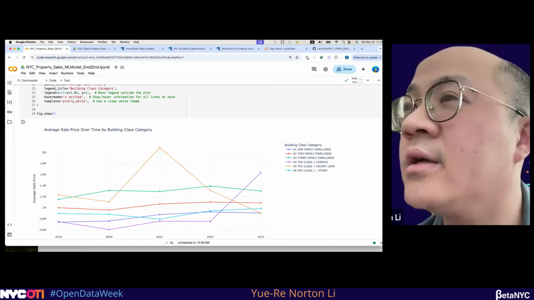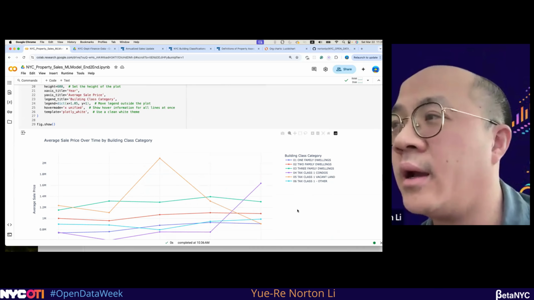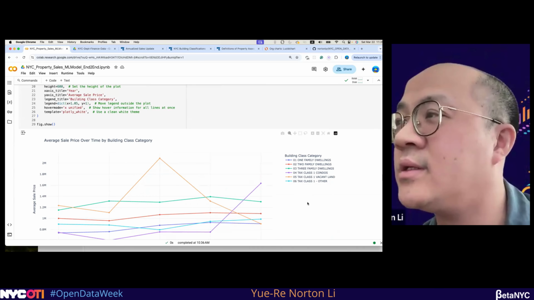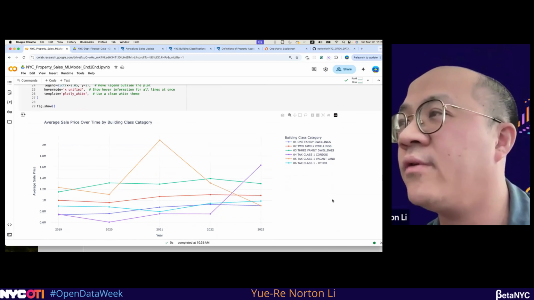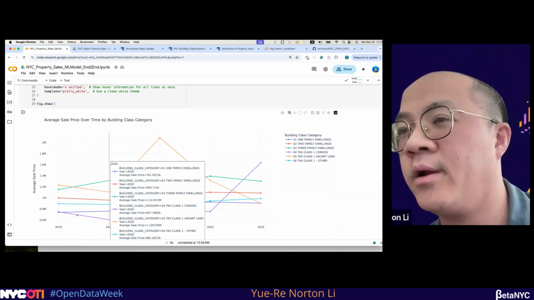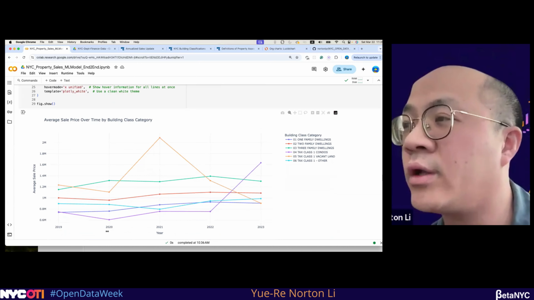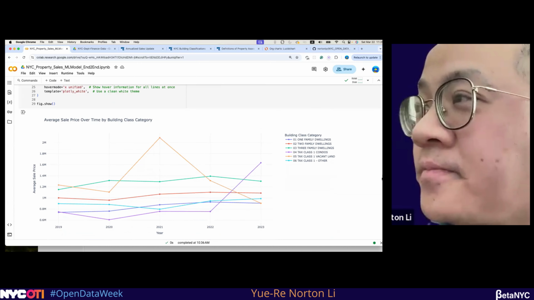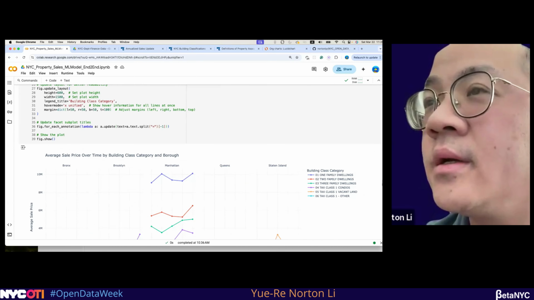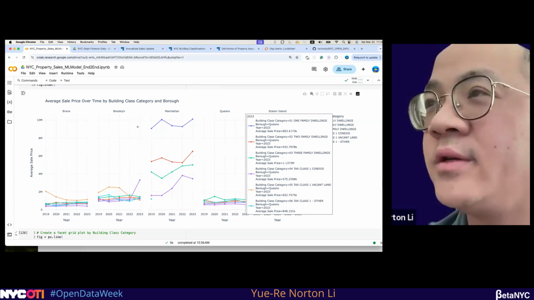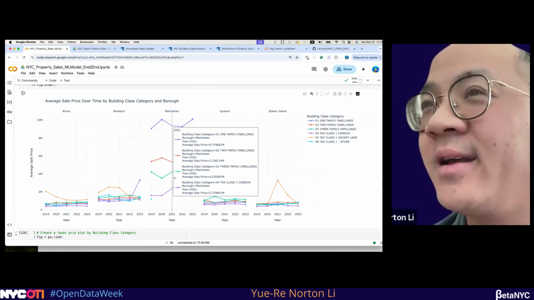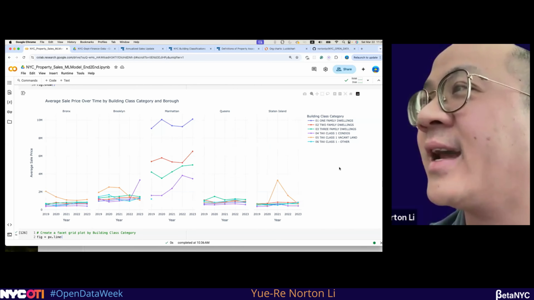Here is another one with the Plotly data visualization. You can see it by different class categories. You can see the change for all of these classes during the five years from 2019 to 2023. Let's continue with another one by different borough. You can see that in Manhattan there's a huge difference based on the different classes.